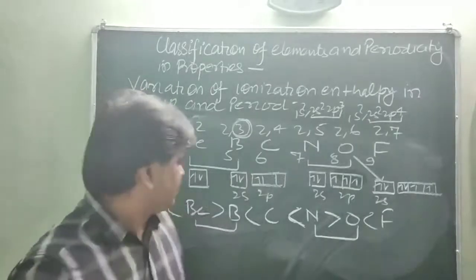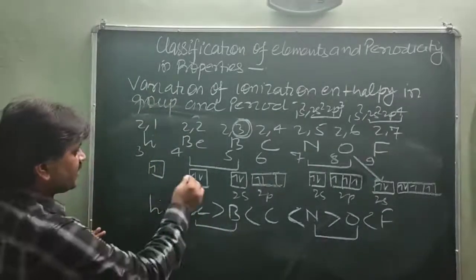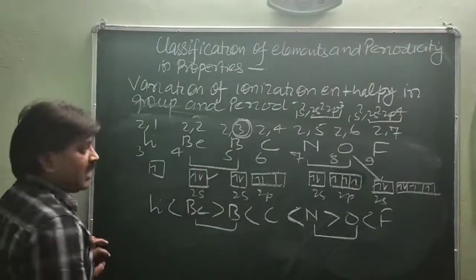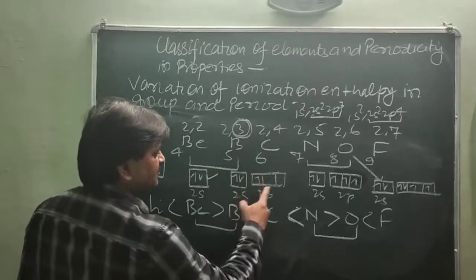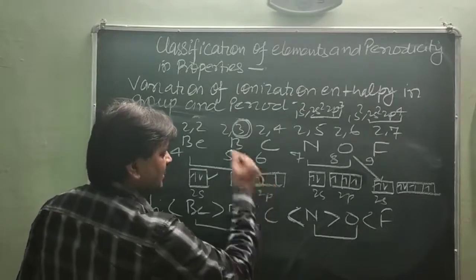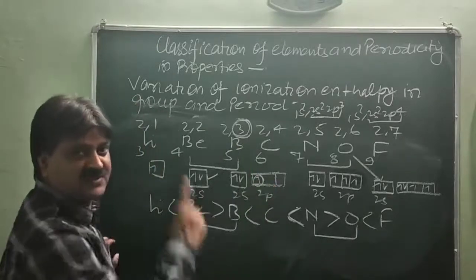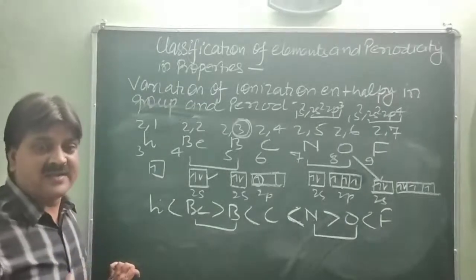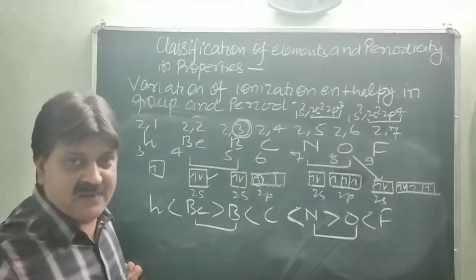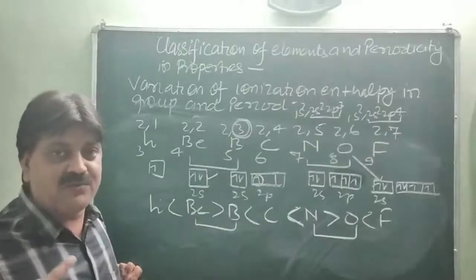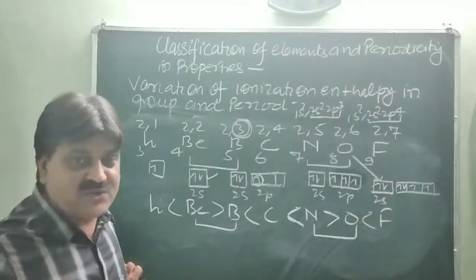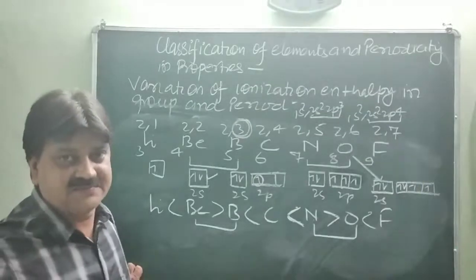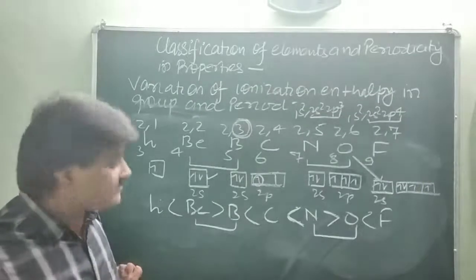It is because, you will see, in the case of beryllium, the outermost shell 2s is completely fulfilled. However, in the case of boron, the outermost 2p is not completely filled or half filled. This is partial filling of the p subshell. An atom is more stable if it has either a completely half filled or completely fulfilled outermost shell. So when the atom is more stable, more energy is required to pull the electron from the valence shell. This is the reason. Keep in mind.